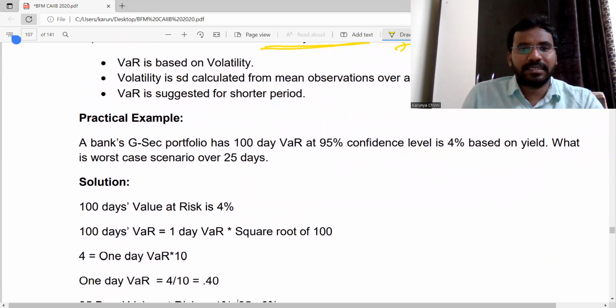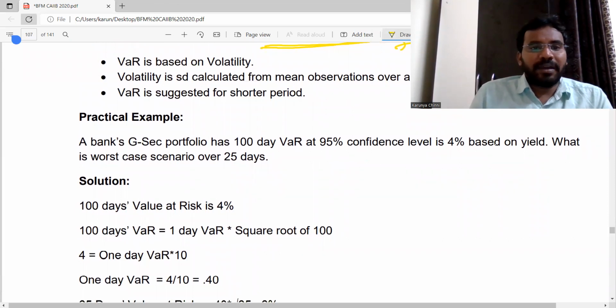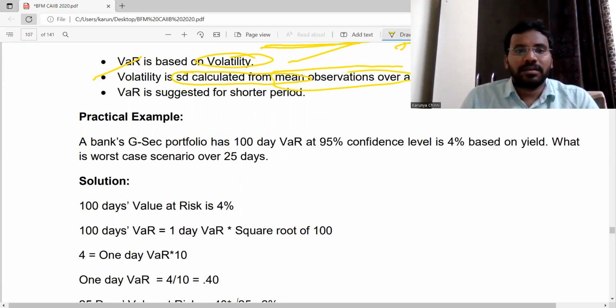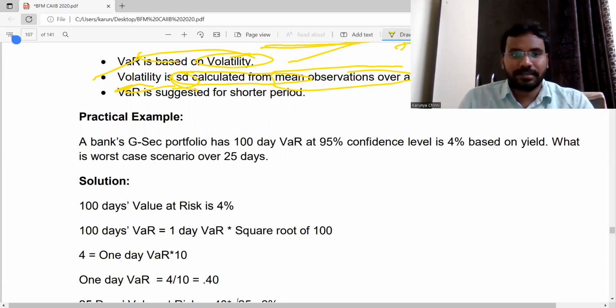Now we'll see important points of this VaR. Last time they asked in the exam, what do you mean by VaR? VaR means nothing but volatility. And what is volatility? It is nothing but SD, standard deviation. How do we calculate this VaR or volatility? Using mean observations. From the mean observations, we calculate the standard deviation. The standard deviation means volatility. This volatility means value at risk. Now, this is suggested only for a shorter period.